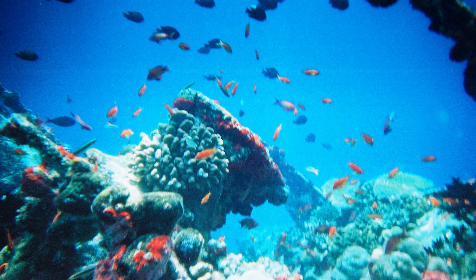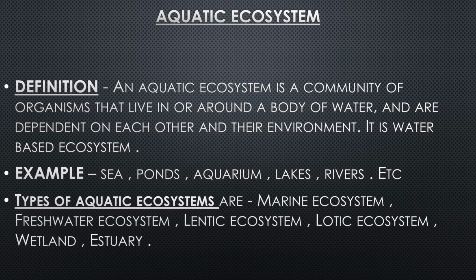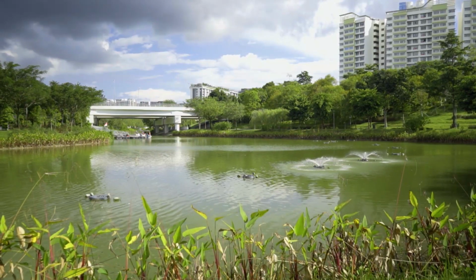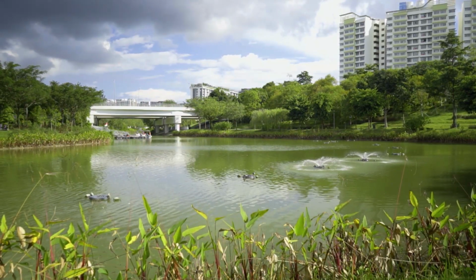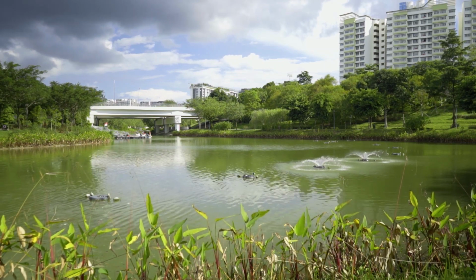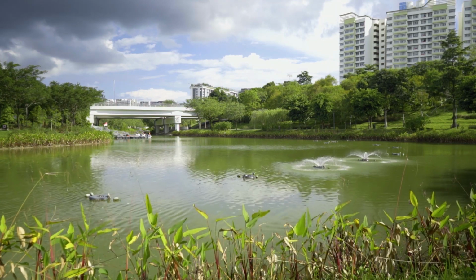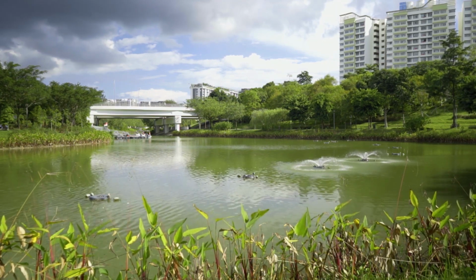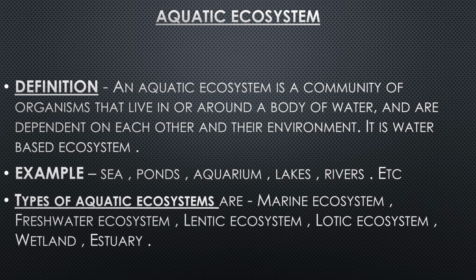Next is aquatic ecosystem. An aquatic ecosystem is a community of organisms that live in or around a body of water and are dependent on each other and their environment. It is a water-based ecosystem. Examples are sea, ponds, aquarium, lakes, rivers, etc. Types of aquatic ecosystem are marine ecosystem, freshwater ecosystem, lentic ecosystem, lotic ecosystem, and wetland.